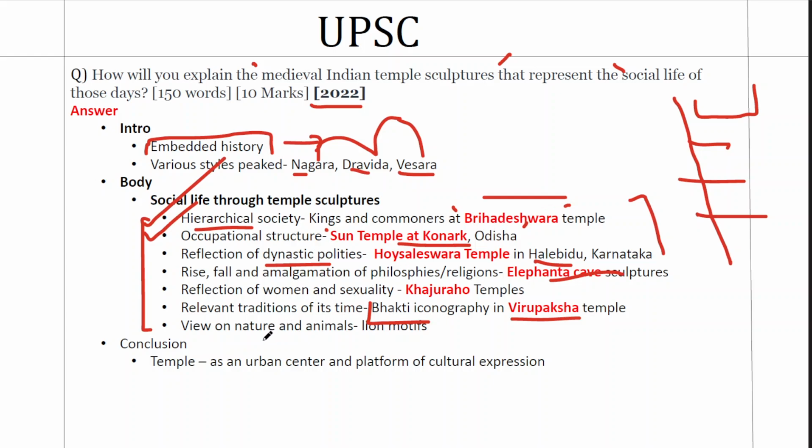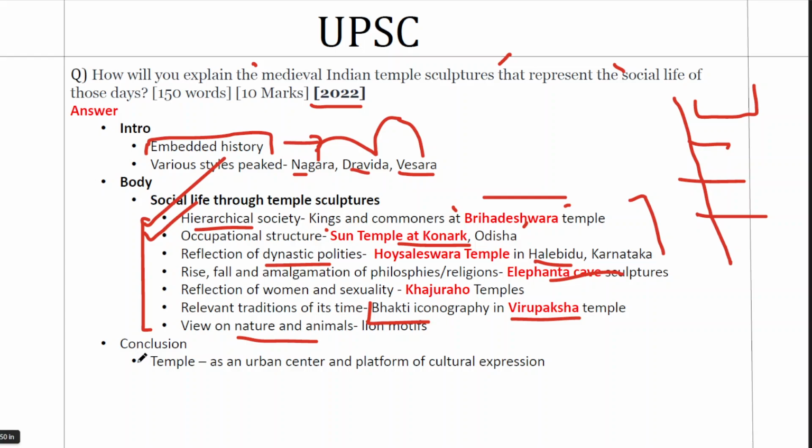The last point is the take on nature and animals. So Indian society or Indian religion as a whole is very close to nature. So lion motifs or bull motifs. Take the case of the Nandi sculpture in Brihadeshwara temple. It is the largest monolithic sculpture in India. And Nandi is the vehicle of Lord Shiva. So the importance of animals in tradition and the reverence that people gave to these symbols can also be reflected from these sculptures. So 7 key takeaways from 7 key facts. That is the answer. That's the takeaway for you.